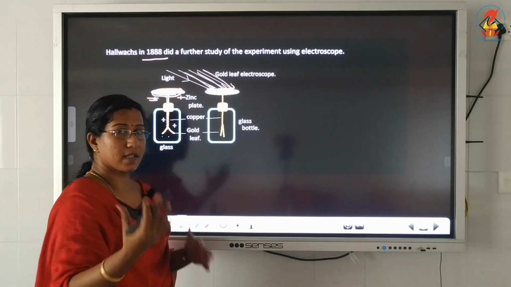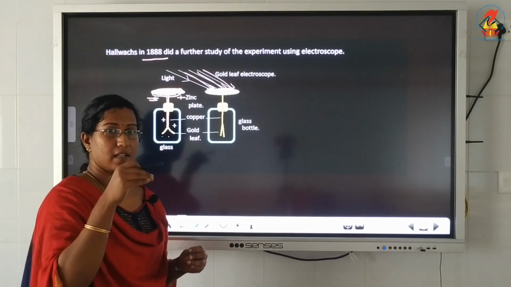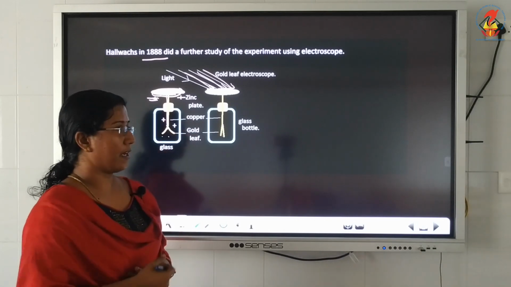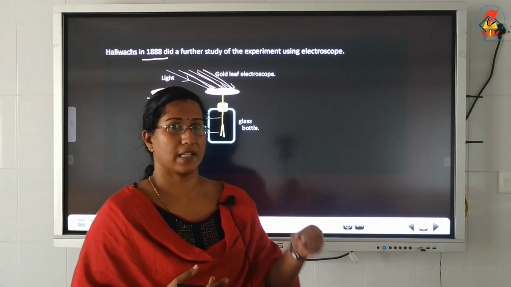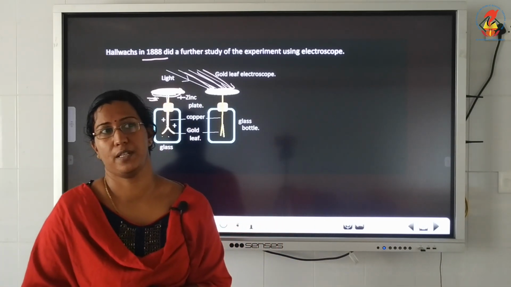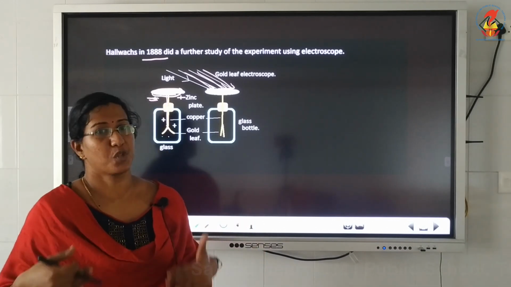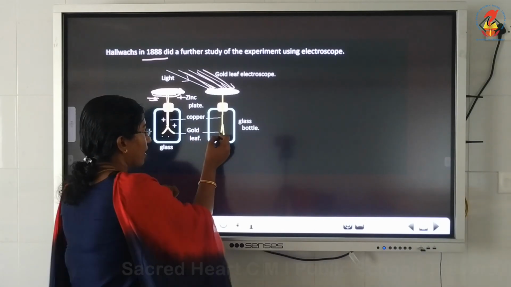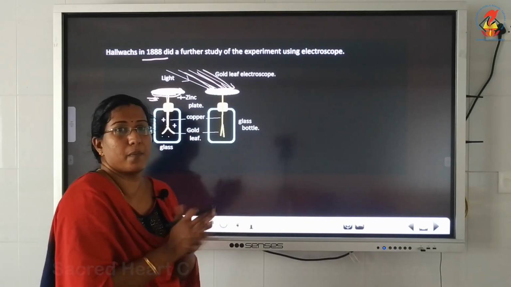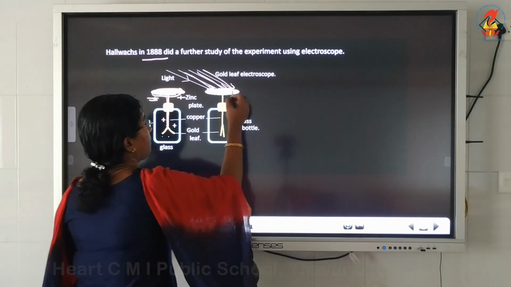The first case was connecting a negatively charged zinc plate to the gold leaf electroscope, and then ultraviolet rays were made incident on it. And he found that the zinc plate was losing the negative charge, which means the separation between the leaves was decreasing because of the lesser amount of charge. The electrons were getting ejected out.